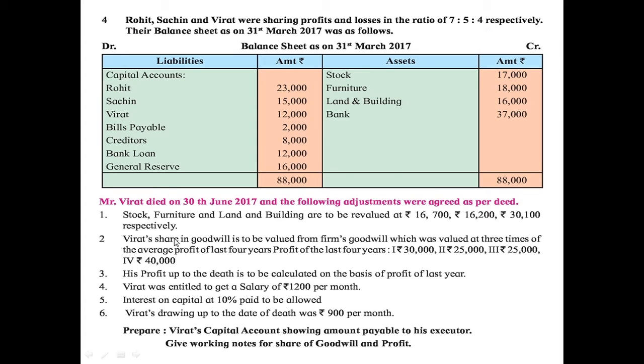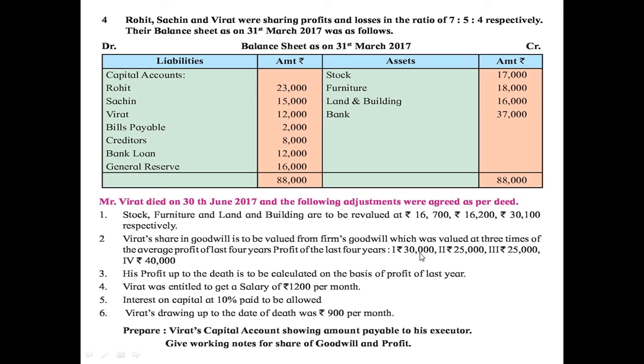Then next, Virat's share in goodwill is to be valued from firm's goodwill, which was valued at 3 times of the average profit of last 4 years. So first we have to calculate the average profit.